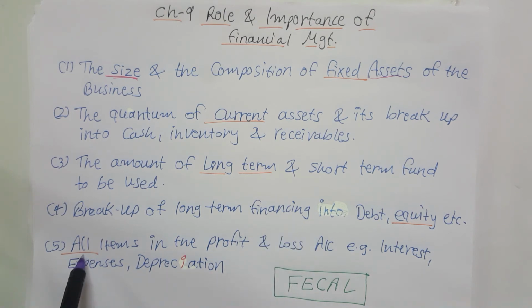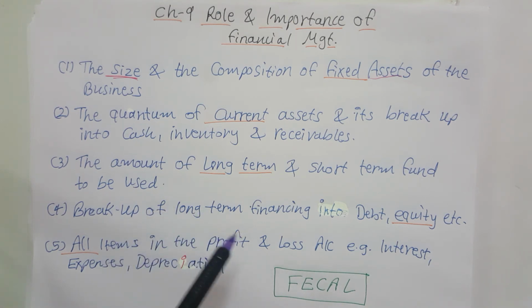Next are all items in the profit and loss account, that is interest expense, depreciation expense, etc. Various items are there in the profit and loss account of a company. They are also affected by financial management decisions. For example, if there is a higher amount of debt, they have to pay a higher amount of interest in future.